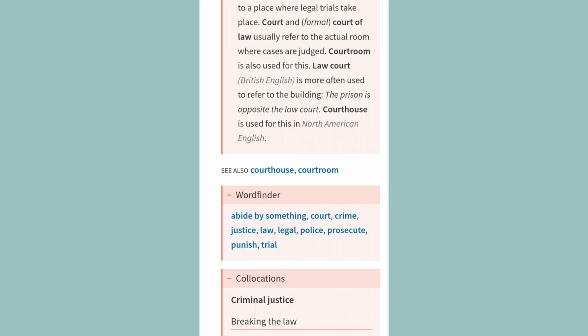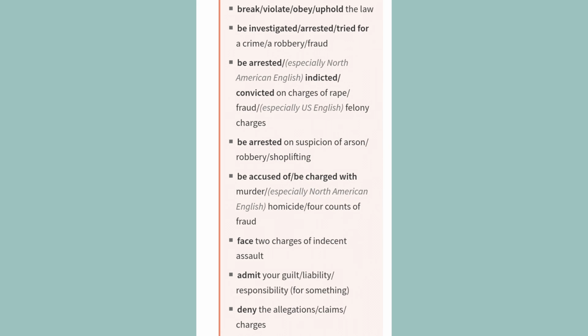Word finder: abide by something, court, crime, justice, law, legal, police, prosecute, punish, trial. Collocations: criminal justice, breaking the law: break, violate, obey, uphold the law. Be investigated, arrested, tried for a crime, a robbery, fraud.